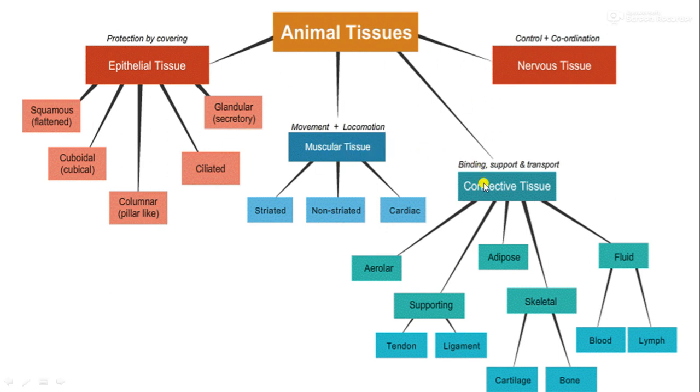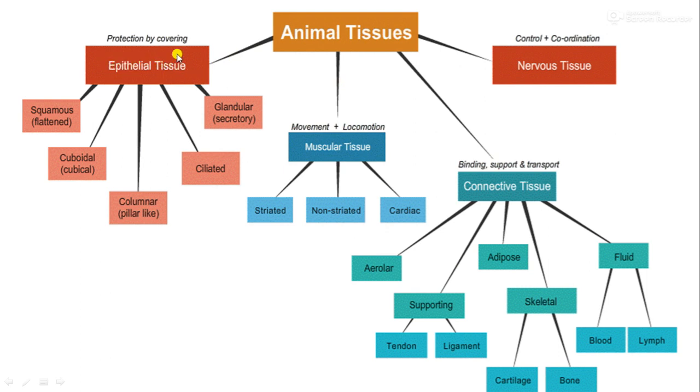The third is connective tissue, and the fourth is nervous tissue. So animal tissues are classified into four types: epithelial tissue, muscular tissue, connective tissue, and nervous tissue. Now let us understand each of them.